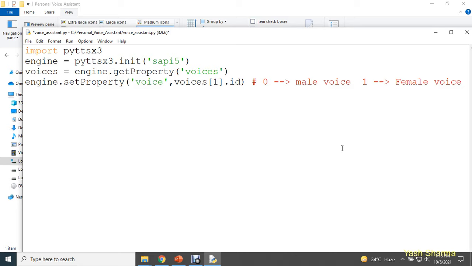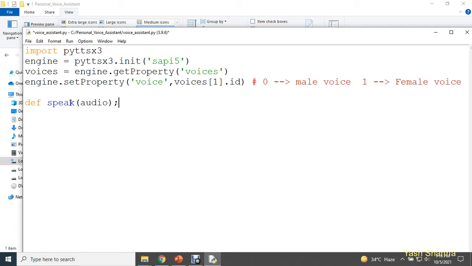And now guys, it's time to check how you can make use of this pyttsx3. As of now, we are done setting up some basic configuration. I told you that this pyttsx3 is going to convert your text into speech. How will it convert text into speech? Let's test this. Here I'm going to define a function, and the name of that function will be speak. In this function, we are going to pass some text.